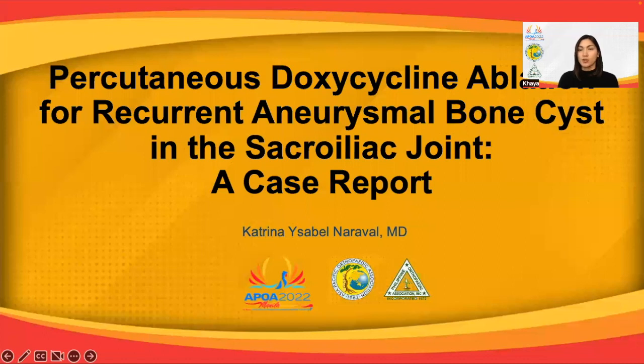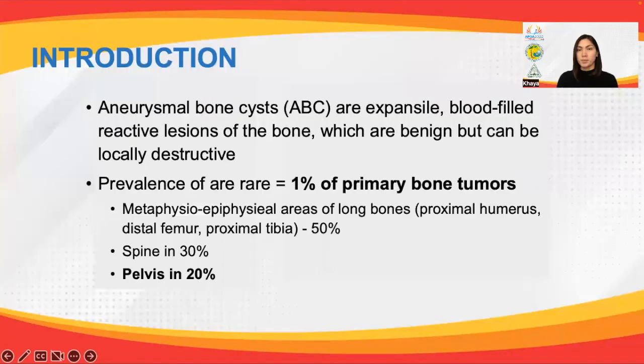Good day. This is a case report on the use of percutaneous doxycycline ablation for recurrent aneurysmal bone cyst in the sacroiliac joint. ABCs are expansile blood-filled reactive lesions of the bone, which are benign but can be locally destructive.